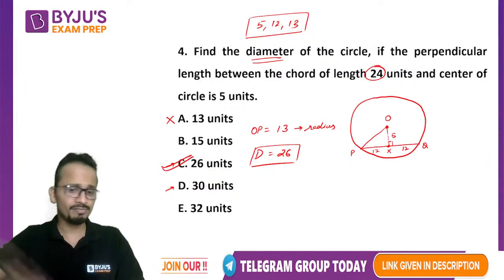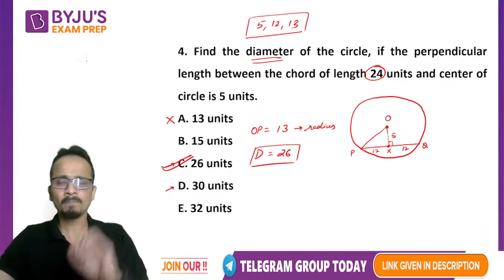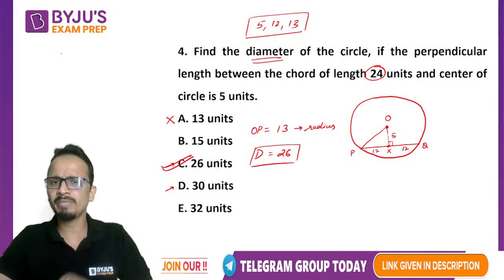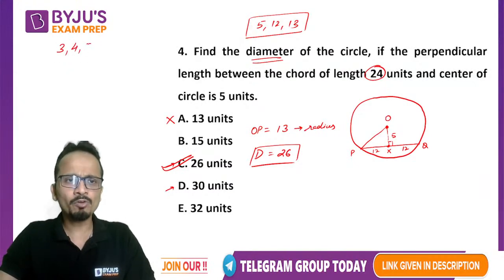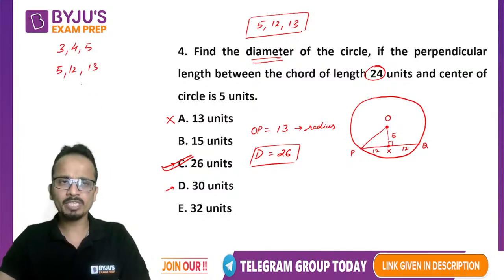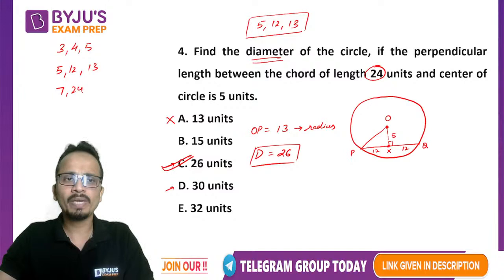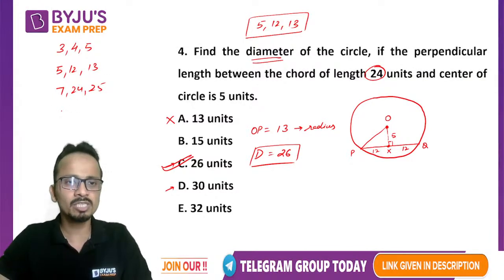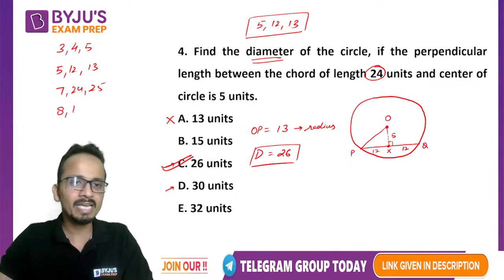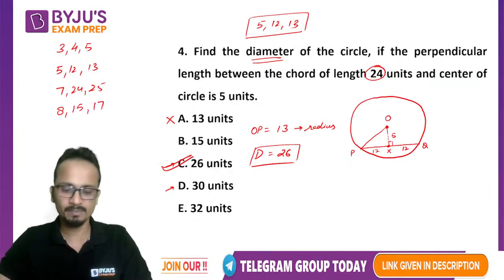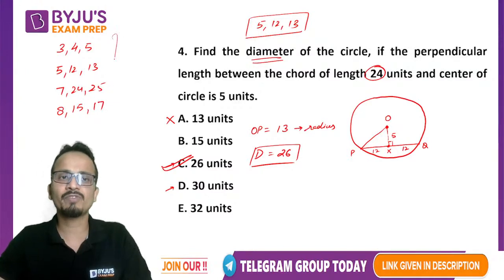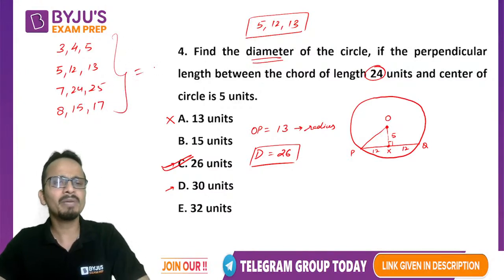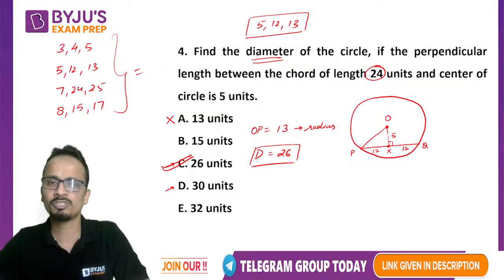So yes, Ram, 5, 12, 13 is a Pythagorean triplet. Now I'll write on the left hand side some of the basic Pythagorean triplets which are frequently used. So 3, 4, 5 and 5, 12, 13, we have already seen these two. 7, 24, 25 is another basic Pythagorean triplet that is commonly used. And one more, 8, 15 and 17 is another triplet that is frequently used. So try to remember, at least memorize these 4 Pythagorean triplets.